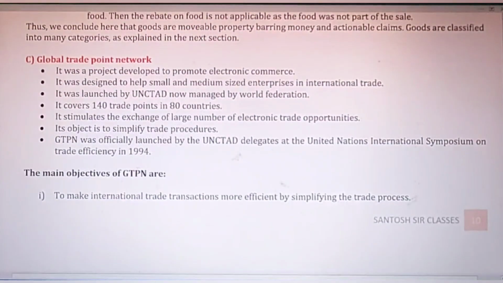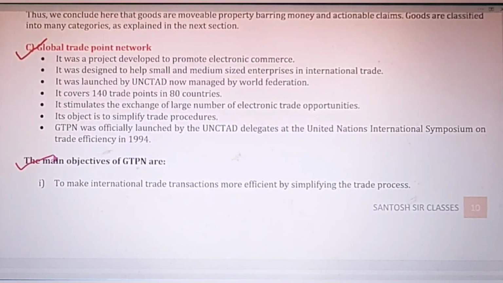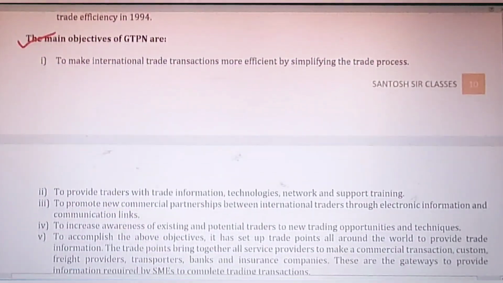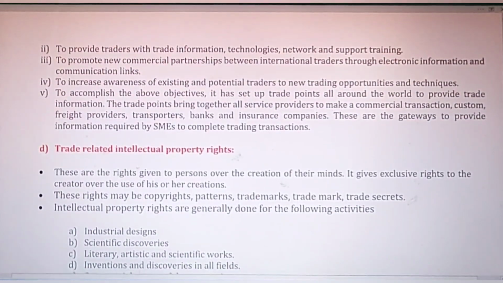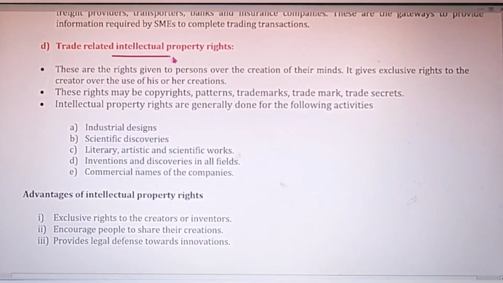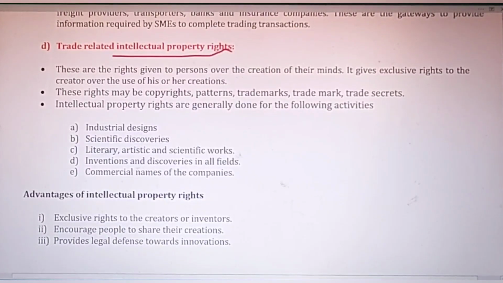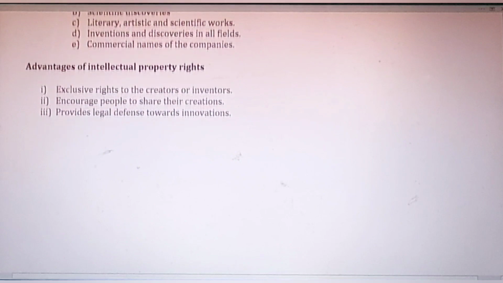Okay, moving ahead. Global Trade Network, that is GTPN. I also explained this in the previous video, its main objectives, so you can see them from there. Okay, after that you have to write a short note on trade related intellectual property rights. Now this topic also I have discussed in the previous video, so you can kindly watch the videos for a complete understanding of this concept.